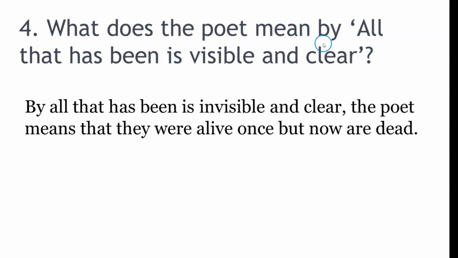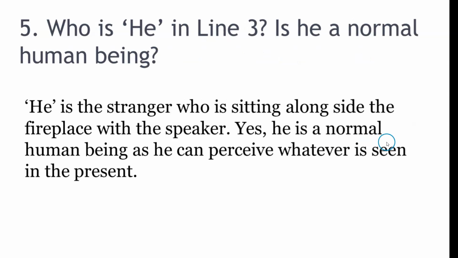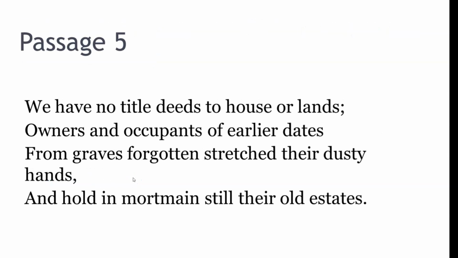What does the poet mean by all that has been is visible and clear? The poet means that they were alive once but now are dead. Who is he in line 3? Is he a normal human being? He is the stranger who is sitting alongside the fireplace with the speaker. Yes, he is a normal human being as he can perceive whatever is seen in the present.